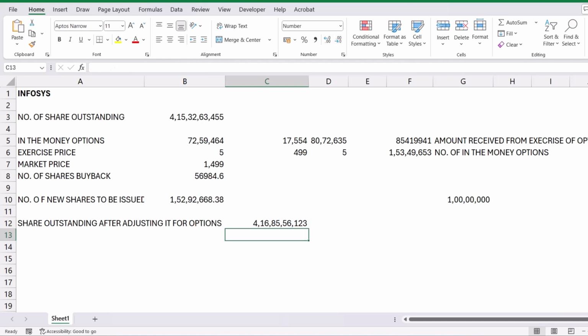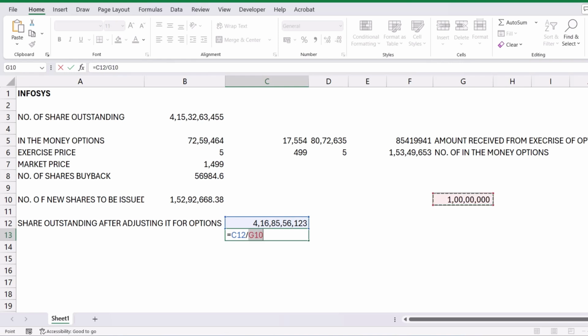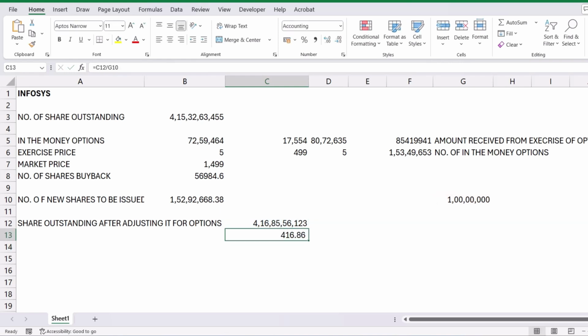And to be true, it is very close to what we did, because we take this amount in crores. If you convert this number of shares into crores, it will come to around 416 crore shares. This is the actual number of shares that we took in the last video as well, because the exercise price is so small that the net impact is very little. That's why I directly included all the in the money options in the last video. But this is the actual method that should be used, and it is more accurate and advanced.